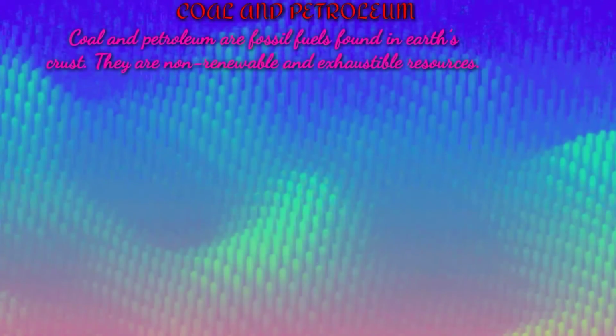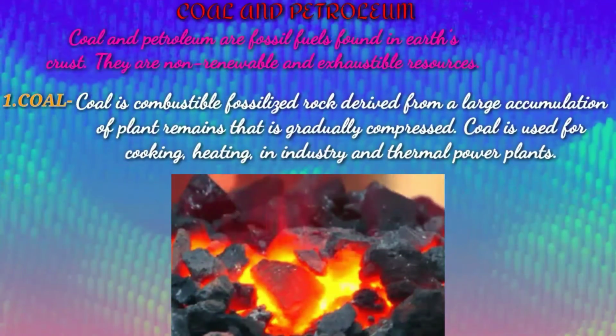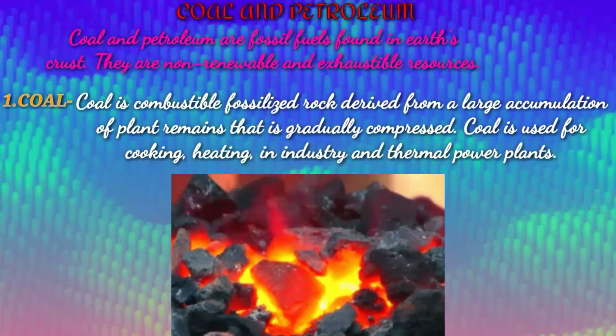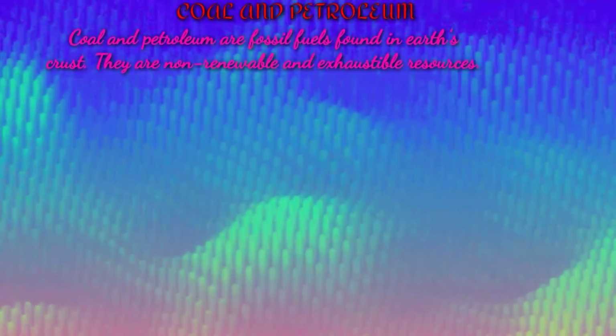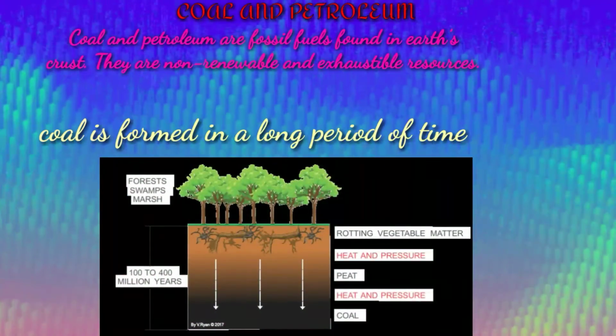Coal and petroleum. Coal and petroleum are fossil fuels found in Earth's crust. They are non-renewable and exhaustible resources. Coal is combustible fossilized rock derived from a large accumulation of plant remains that is gradually compressed. Coal is used for cooking, heating in industry and thermal power plants. Coal is formed in a long period of time.